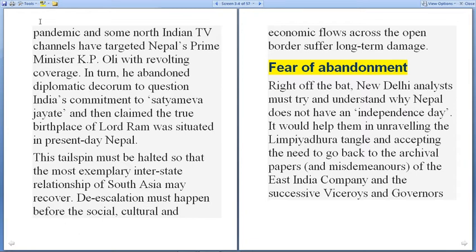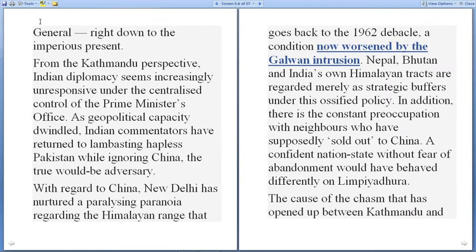So the fear of abandonment is the right of the bat. The New Delhi analysts must try and understand why Nepal does not have an Independence Day. It would help them in unraveling the Limpiyadhura tangle and accepting the need to go back to the actual papers of the East India Company and the successive viceroys and governors general right down to the imperious present.